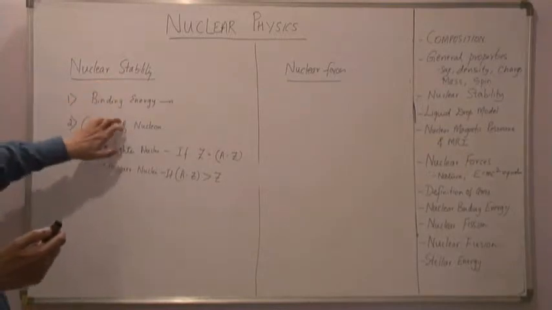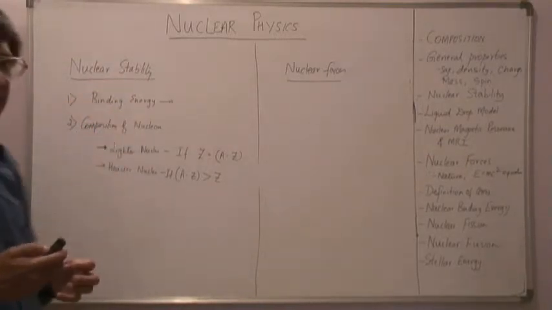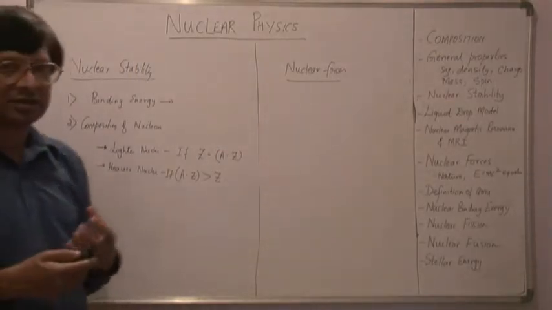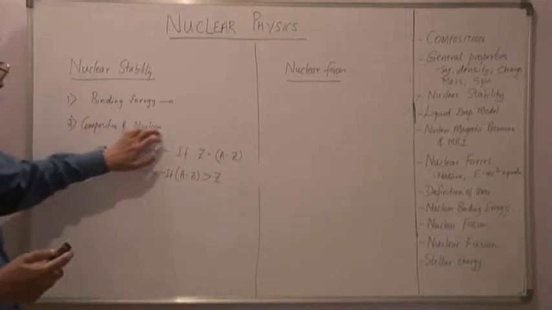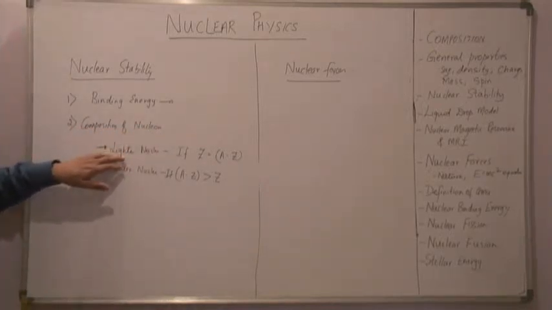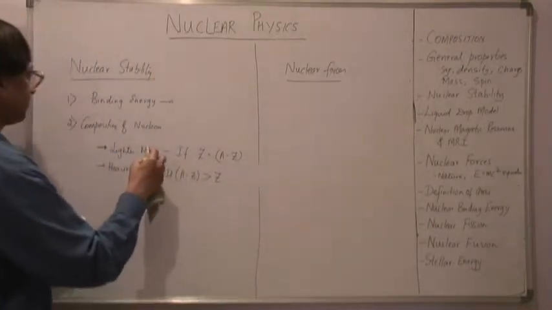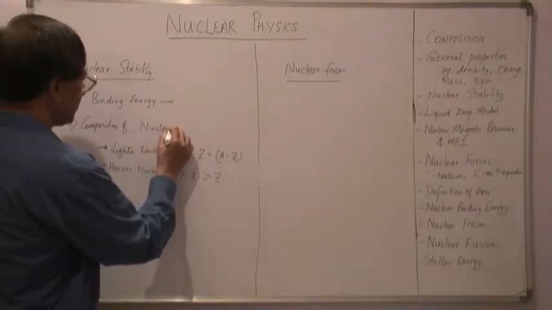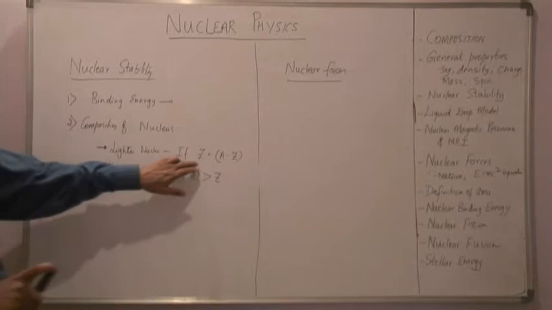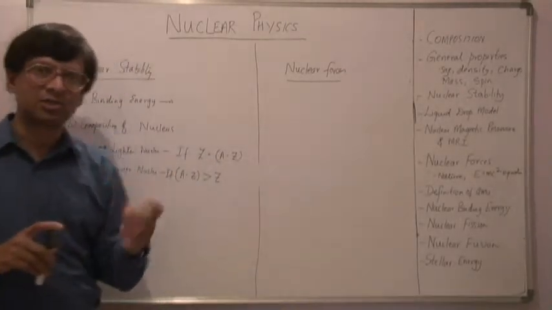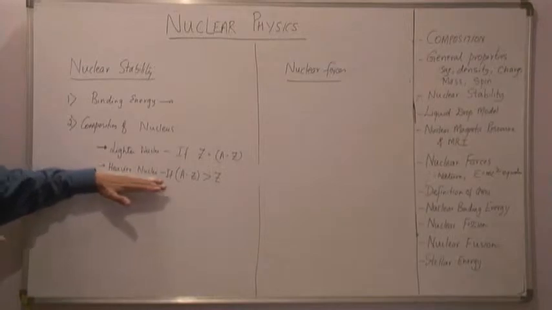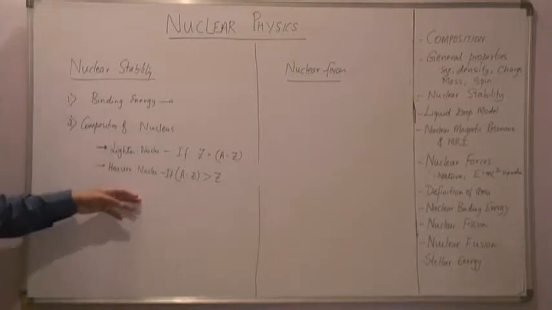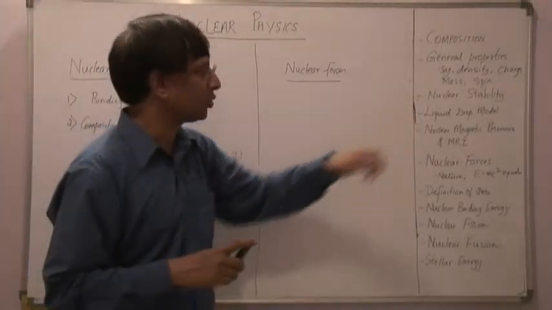And then nuclear stability is decided by two important concepts. One is the binding energy per nucleon. If the binding energy per nucleon is greater, then such nuclei are stable. And next is the composition of the nucleus. We said that for lighter nuclei, if the number of protons is equal to the number of neutrons, then such nuclei are quite stable. As far as heavier nuclei are concerned, if the number of neutrons is greater than the number of protons, then such nuclei are stable. Now with this we have talked about nuclear stability.